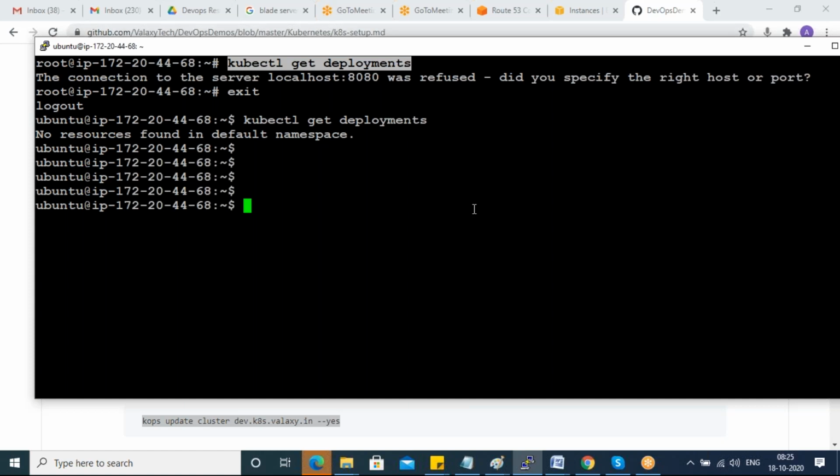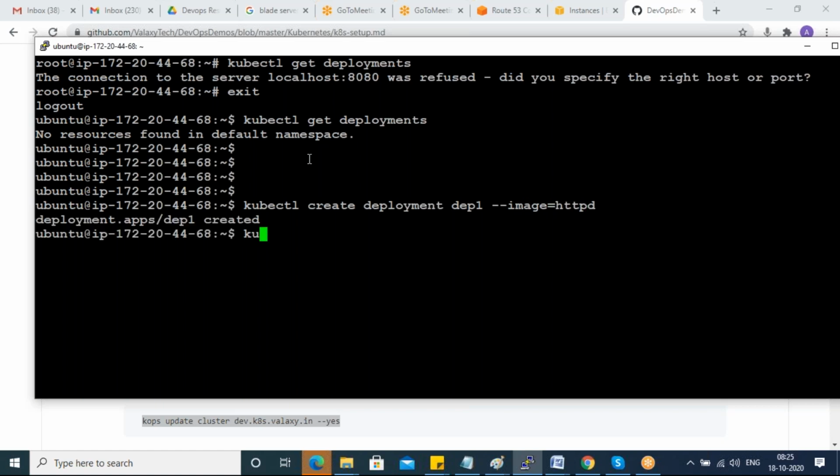So here kubectl expose deployment one, hyphen type equals to load balancer, hyphen port equals to 80, hyphen target port equals to 80.